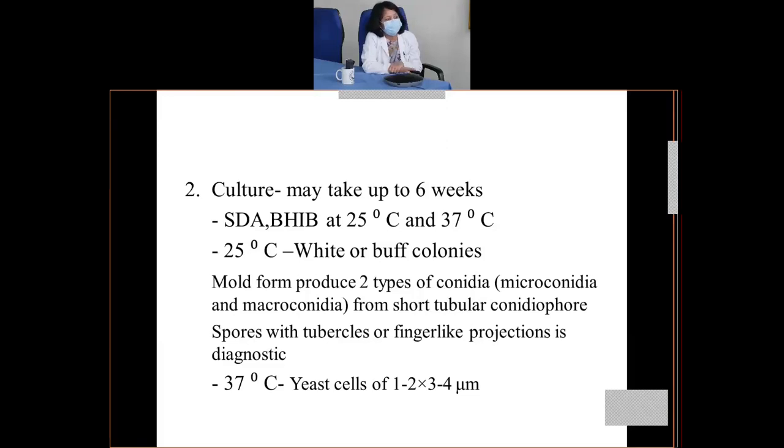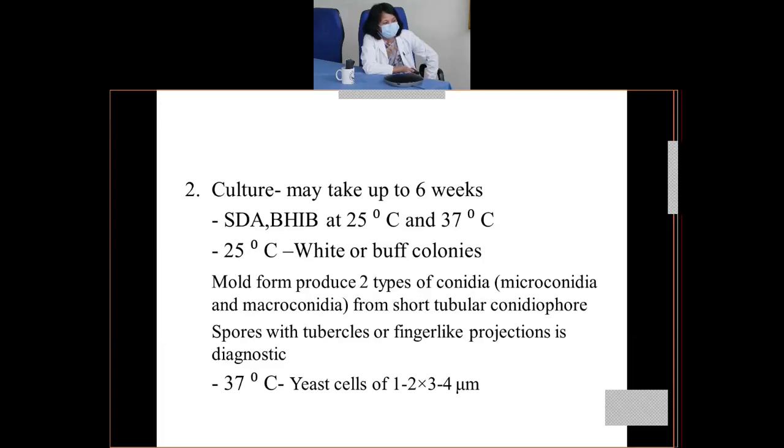It can be cultured in SDA and BHIB, again at 2 temperatures, that is 25 degrees centigrade and 37 degrees centigrade. At 25 degrees centigrade, they are white or buff colonies. Buff means an amber color, a light brown color. The mold form produces 2 types of conidia, microconidia and macroconidia, from short tubular conidiophore. The spores with tubercles or finger-like projections are diagnostic.